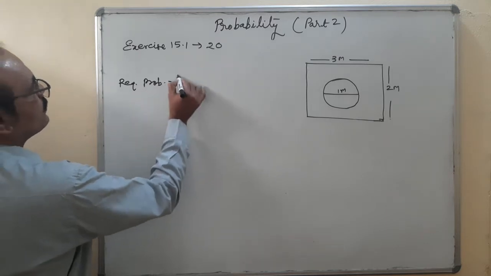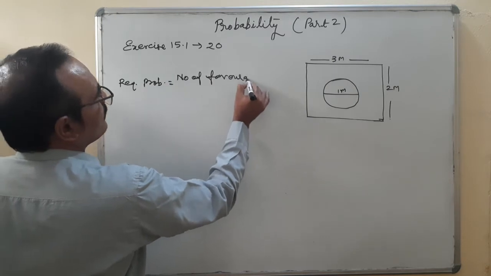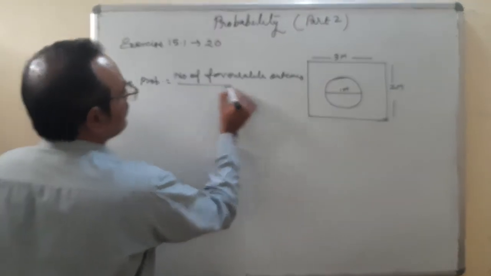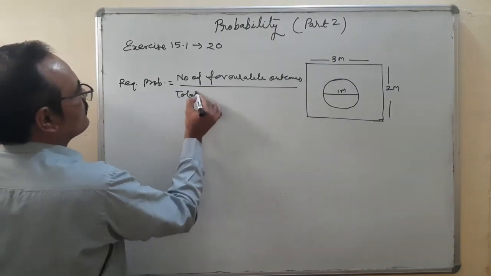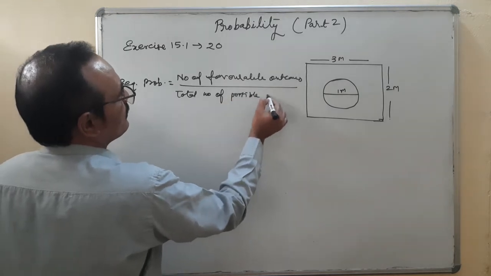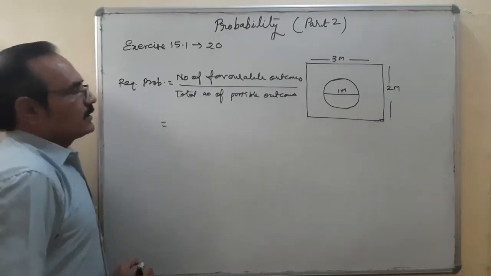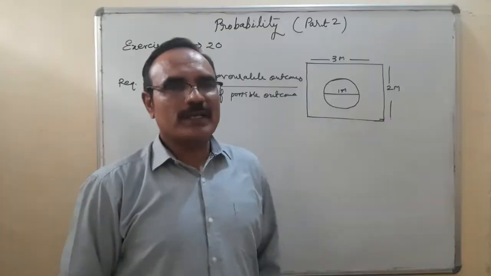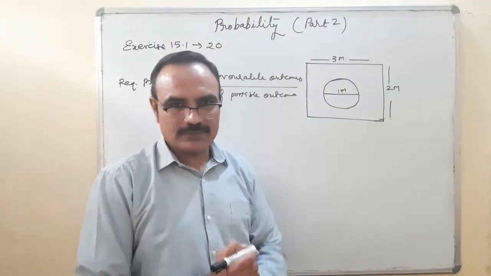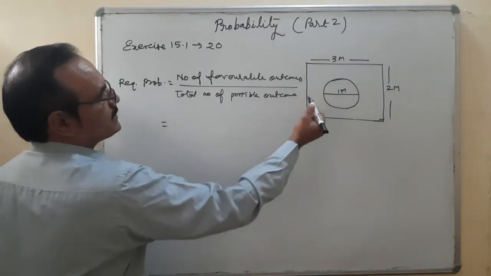Probability is equal to number of favorable outcomes upon total number of possible outcomes. By the way, here in place of number of favorable outcomes, we have to write the area of circle upon area of rectangle.